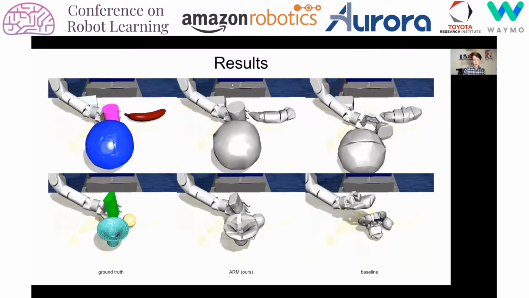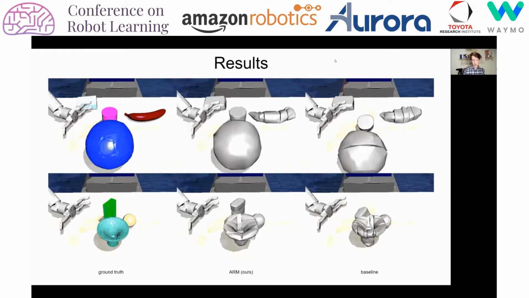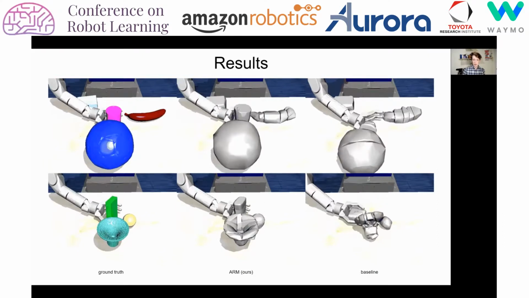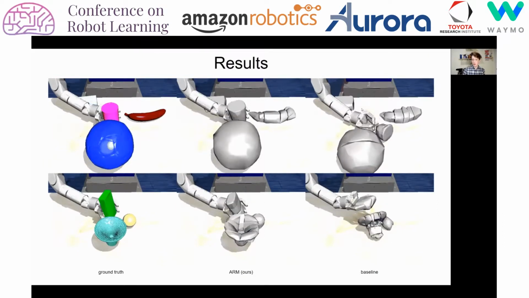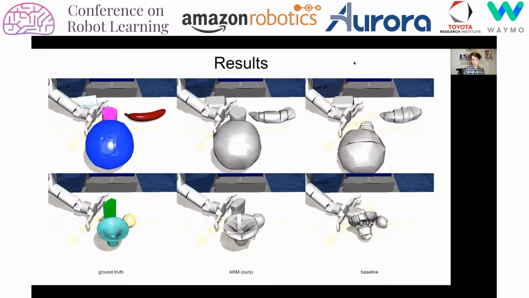Qualitatively, we found that our reconstructions were much more likely to be stable and much more likely to lead to successful manipulations. On the left is the ground truth scene. In the middle is the scene with the ARM reconstructions, and on the right is the baseline. And as you can see, the ARM reconstructions do not tumble or fall over.